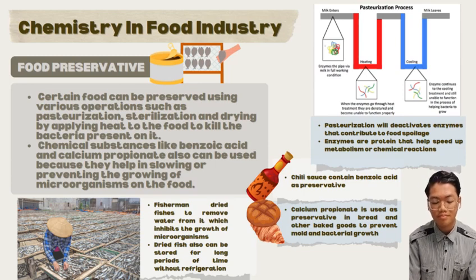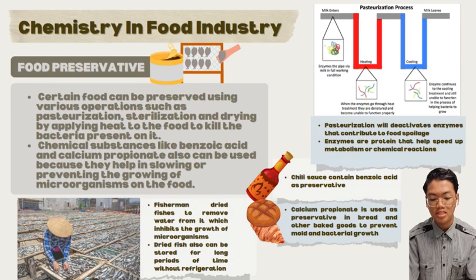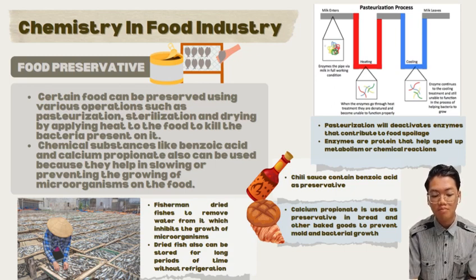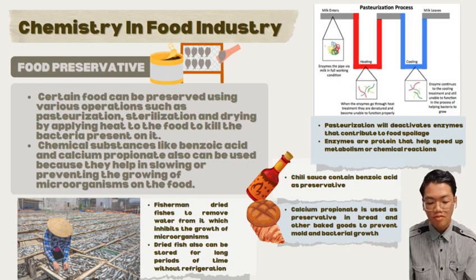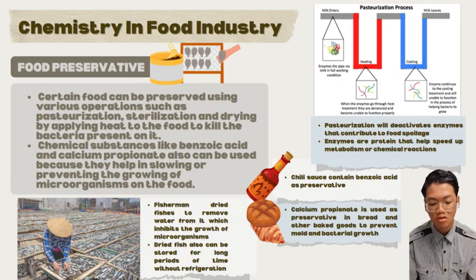For example, pasteurization deactivates enzymes that contribute to food spoilage. Enzymes are proteins that help speed up metabolism of chemical reaction. Fishermen dry fish to remove water from it, which inhibits the flow of metabolism. Dry fish also can be stored for a long period of time without